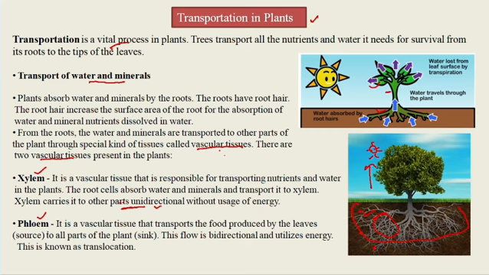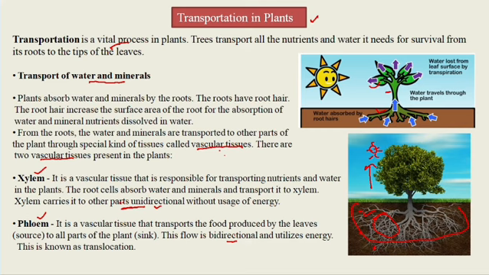The second one is phloem. Phloem is the second vascular tissue that transports the food produced by the leaves to all the parts of the plant. It means the source of the food is the leaves. So the source is what is transported to the other parts of the plant, which become the sink. So this flow is bidirectional. Why do we call it bidirectional?